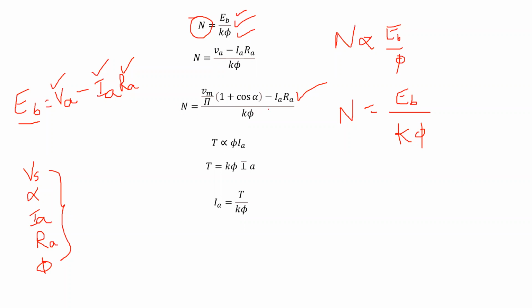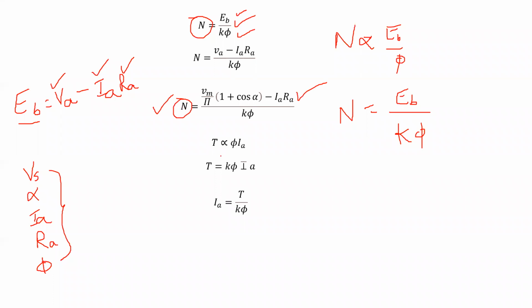So by substituting all the values in this equation, we can easily find out the speed of the motor.